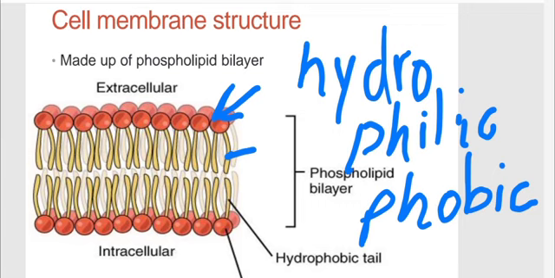They don't like water, that's why they're going inside. In this layer there is no water. But on the intracellular and extracellular sides, the phosphate heads must face them, because these environments are hydrophilic.